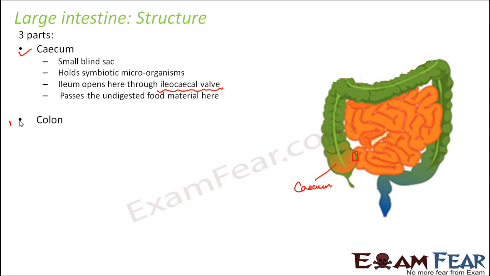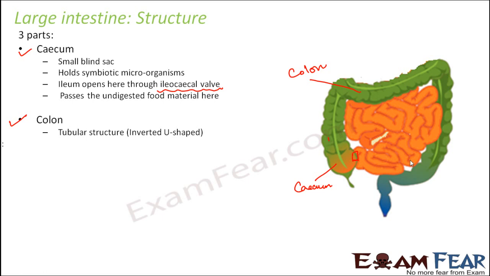The next part is the colon. This is a tubular structure. The colon starts somewhere from here and continues till here. This entire portion is the colon. The colon is the longest part of the large intestine, because the starting portion is the cecum and the terminal portion is the last part, that is the rectum. Otherwise the entire middle portion is the colon.